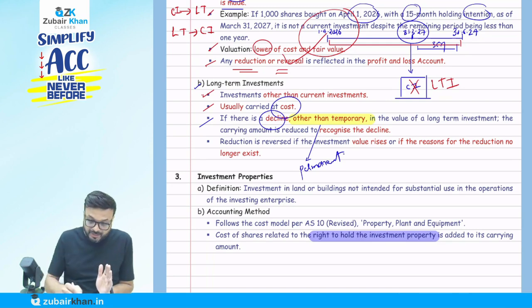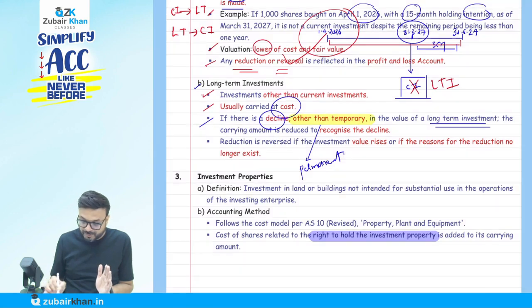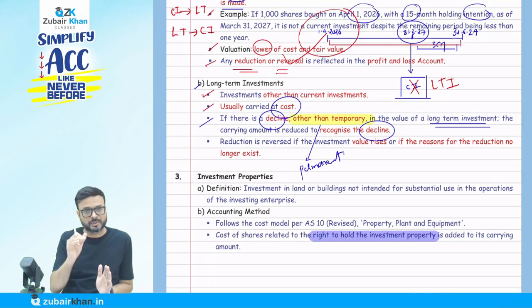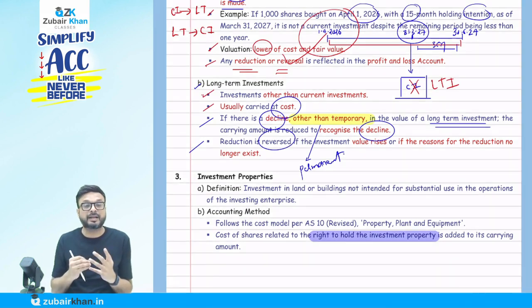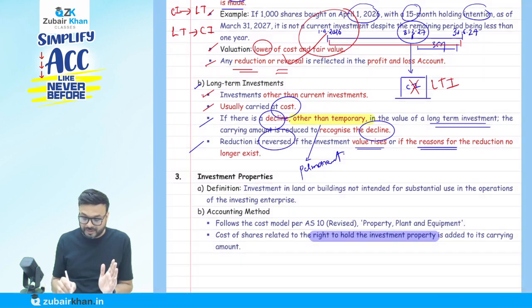If there is a permanent decline in the value of the long-term investment, the carrying amount is reduced to recognize the decline. I mean, reduce the value to fair value. Suppose 10 is the cost and fair value is 8, we are going to recognize 8 if that decline is permanent in nature. Now, the reduction can be reversed. Suppose we assume the decline is permanent, but in future it is reversed and the value rises, or the reason for the reduction no longer exists.